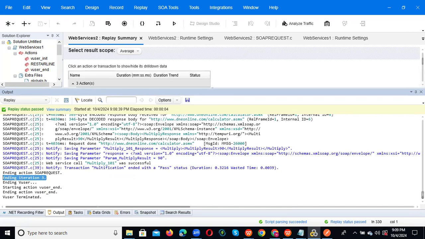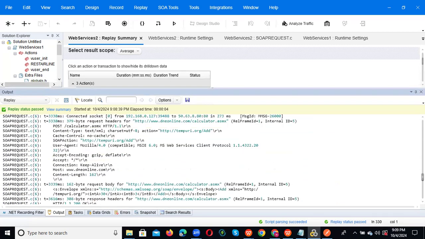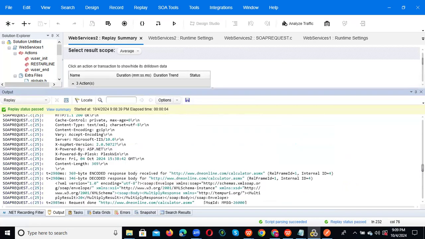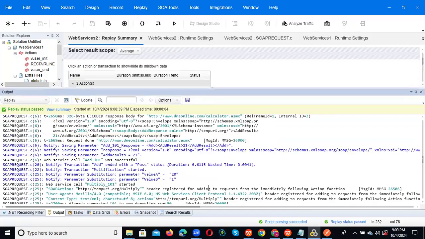And if you want to see above, see starting iteration 3, ending iteration 2. So if you observe the values, in the third iteration, value A will be 30, it will pick. Okay. And the second iteration we can observe, see 21.